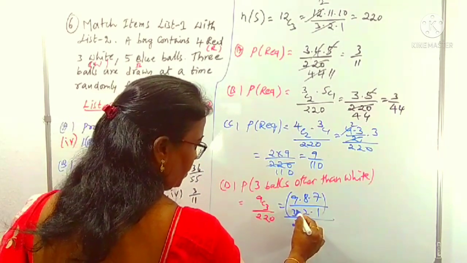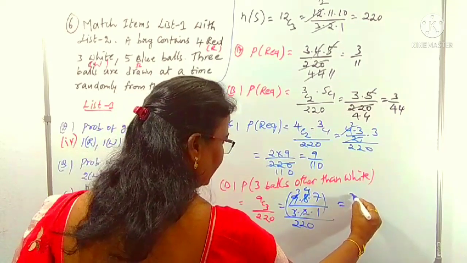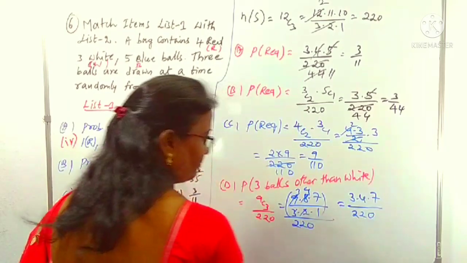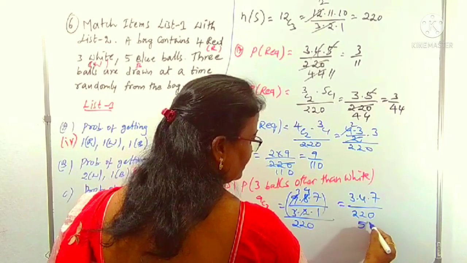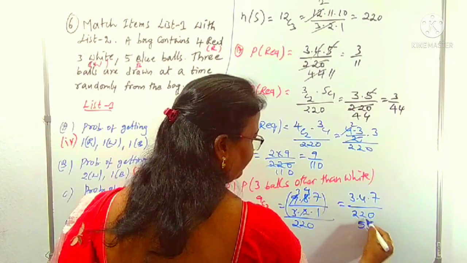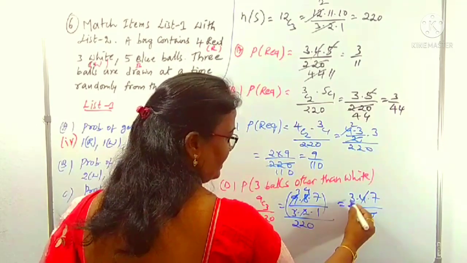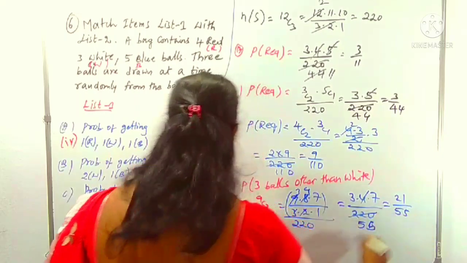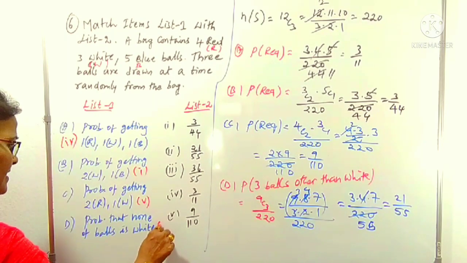Calculation: 2 3s are 6, 2 4s are 8. Therefore, this is 3 into 4 into 7 by 220. 4 5s are 20, 4 5s are 20. Now what is left over? 3 7s are 21, so 21 by 55. Is 21 by 55 there in option A? Yes, that is the second point. Therefore, D is matched with the second one.